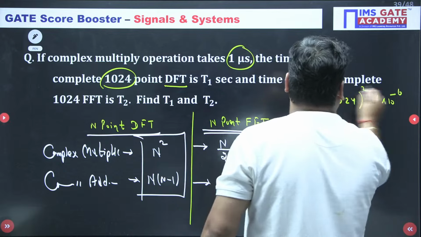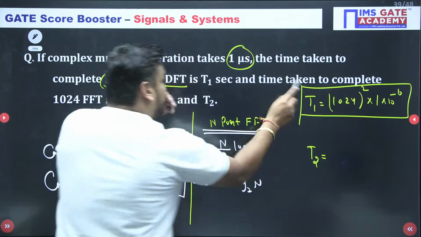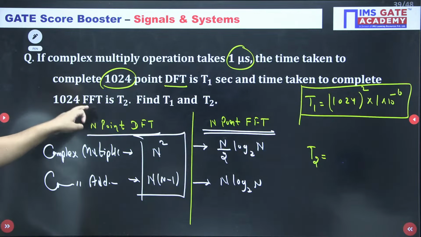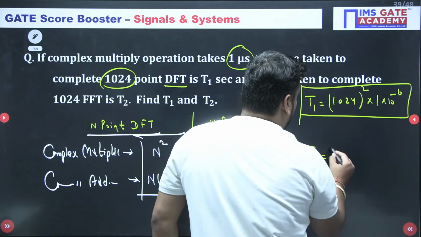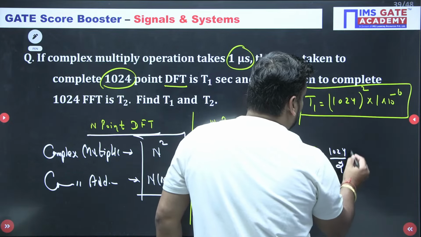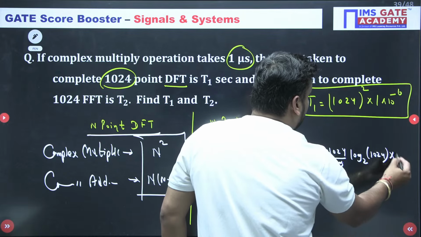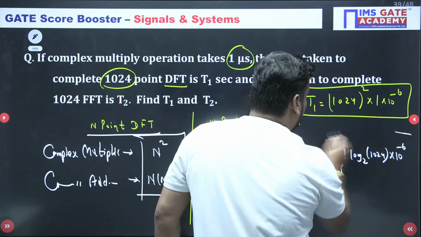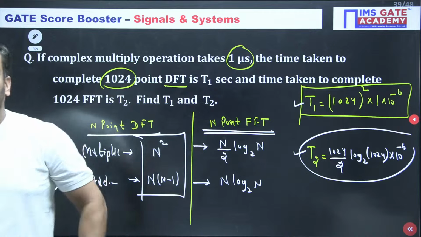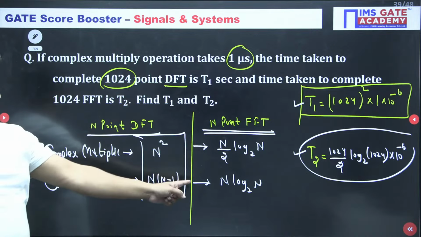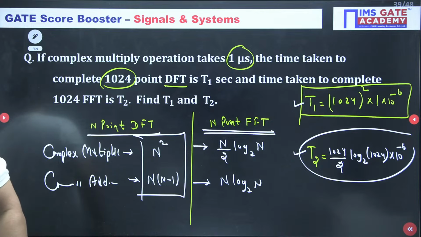And t2, the time taken to compute the 1024 point FFT, is N by 2 log base 2 of 1024 into 10 to the power minus 6. You can calculate both times using the calculator. Make it fast. Is it clear? If it is clear, do reply in the chat box, CC if it is crystal clear.